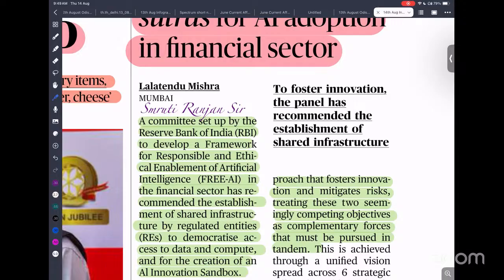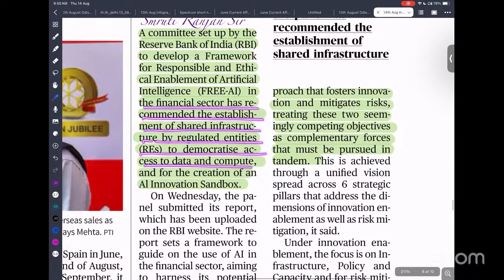That is the reason RBI proposed seven Sutras, a committee set up by the Reserve Bank of India to develop a framework for responsible and ethical enablement of artificial intelligence, called the FREE-AI framework. It recommended establishment of shared infrastructure by a regulatory entity to democratize access to data and compute, and creation of an AI innovation sandbox. That means we also need to integrate AI in our financial sector.